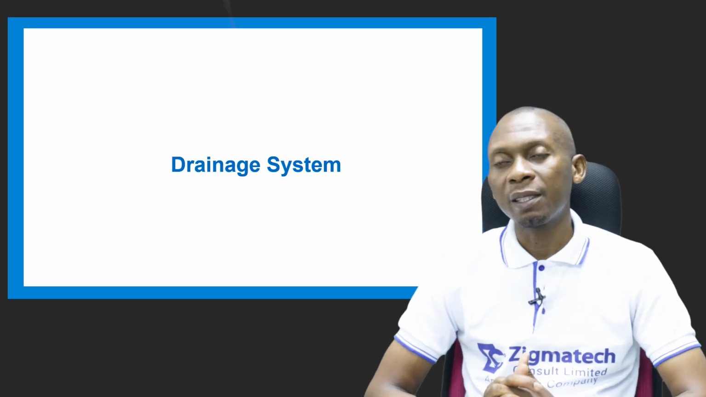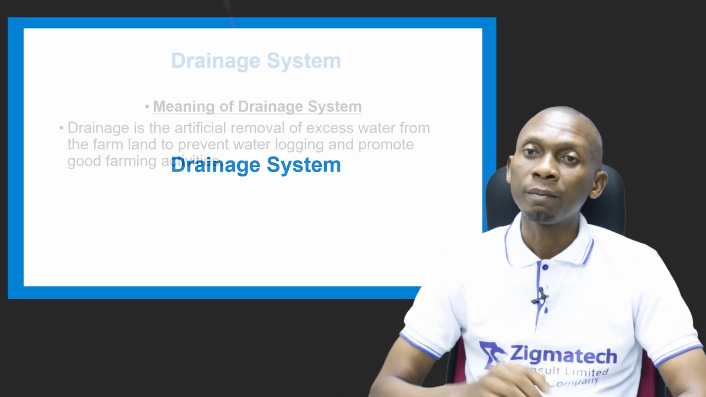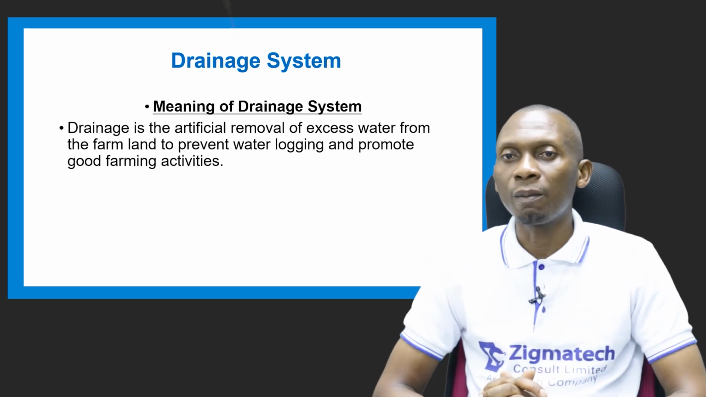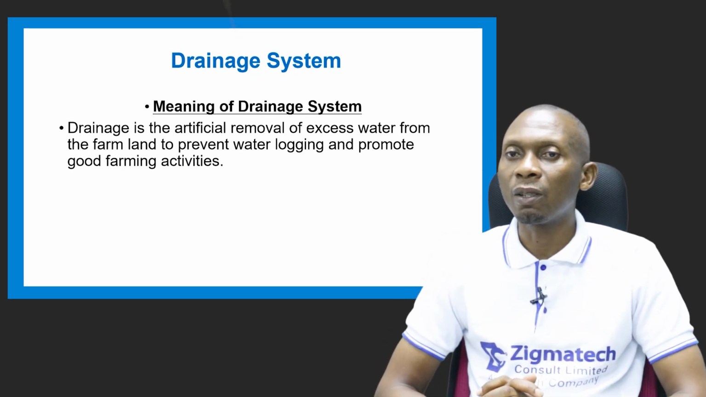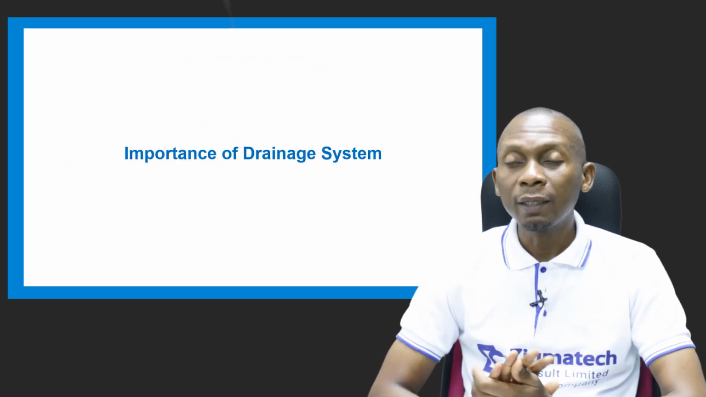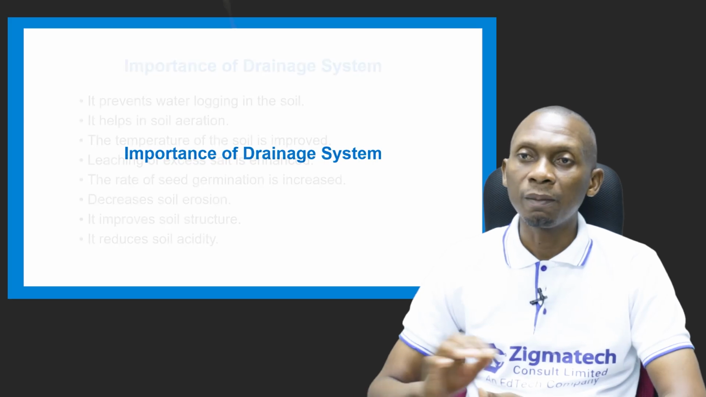Let's go to the drainage system now. Let's talk about drainage. What is drainage? This is the artificial removal of excess water from farmlands to prevent waterlogging and to also promote good farming practices. Now let's look at the importance of the drainage system.